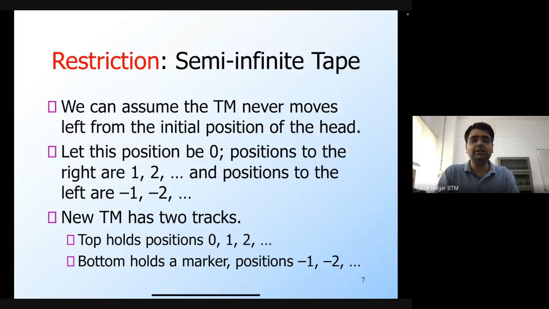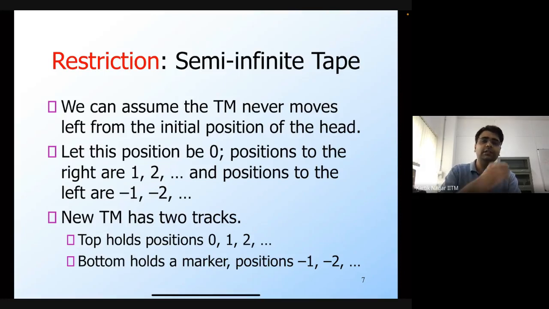We also define a second class of languages which is called recursive languages. A language is recursive if there exists a total Turing machine which defines that language, where this total Turing machine is guaranteed to halt on every input, irrespective of whether it accepts or rejects the input. Remember that in a recursively enumerable language, if the string is in the language, then the Turing machine will halt. But if it is not in the language, then it may or may not halt. But in a recursive language, you are guaranteed that the Turing machine will always halt.